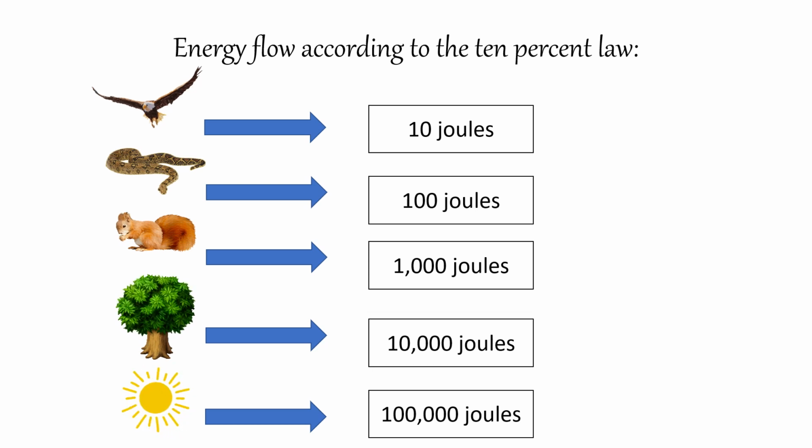So plants will be eaten by the squirrel. The squirrel is going to have 1,000 joules. Then the squirrel will be eaten by our snake. The snake is going to have 100 joules. Then the snake will be eaten by the eagle. The eagle is going to have 10 joules of energy. So this is how energy flows in our ecosystem according to the 10% law.